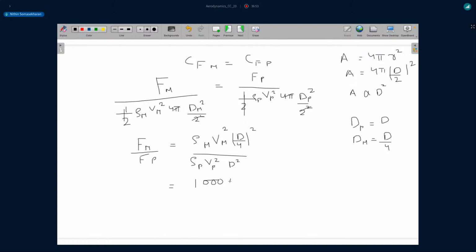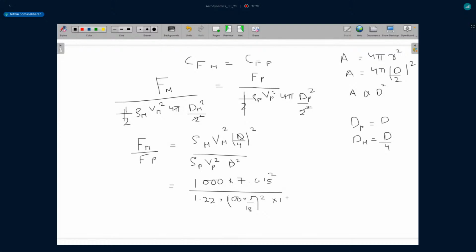Substituting the values, rho m is 1000, velocity in the model is around 7.615, squared. d square will get cancelled. You have rho p as 1.22, velocity in this case is 100 into 5 by 18, whole square, into the 4 square, which is nothing but 16.